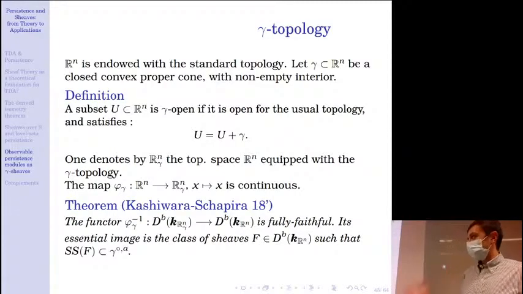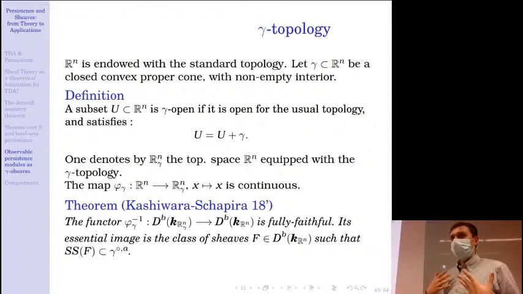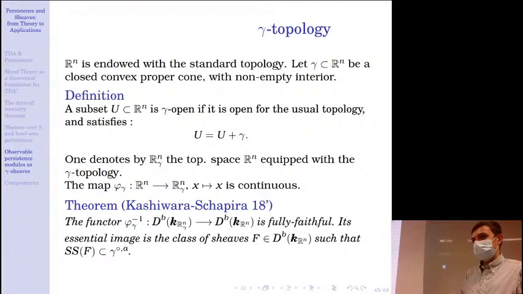So I denote R^n_gamma the topological space R^n equipped with the gamma topology. And one thing to observe is that the gamma topology is a subtopology of the usual topology in R^n. So it means in particular that the identity map, which I will write here phi_gamma, is continuous.